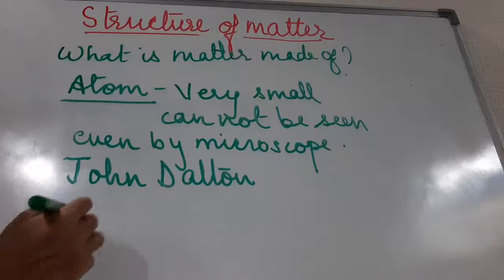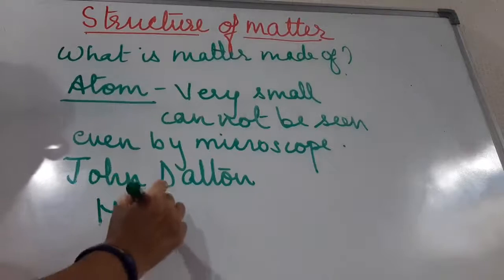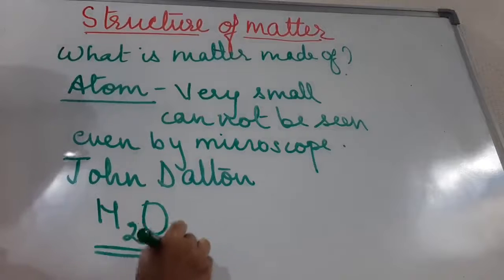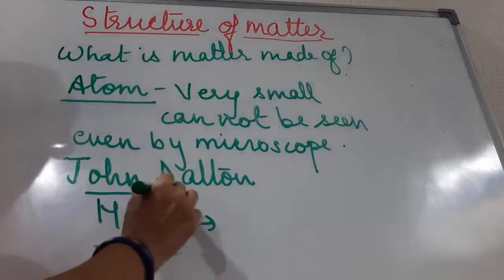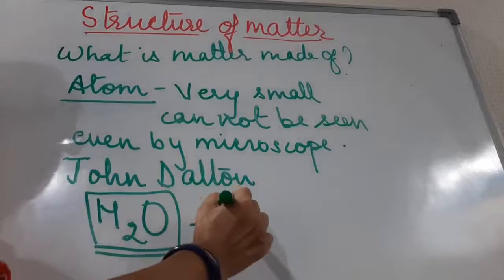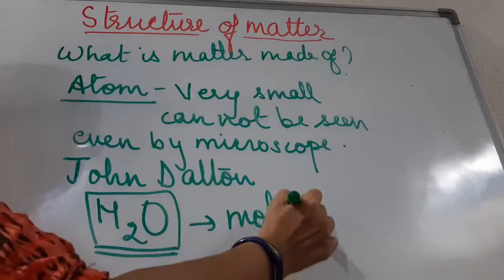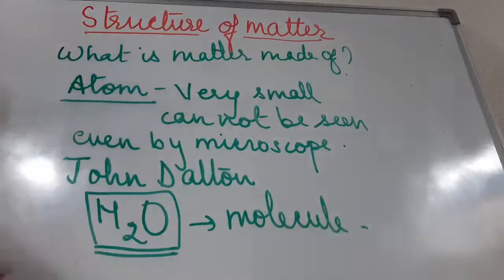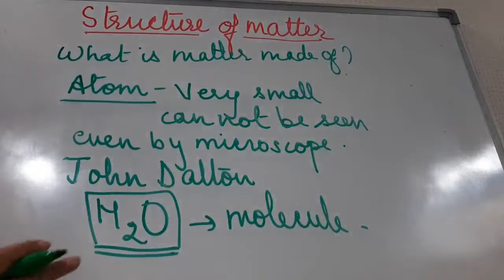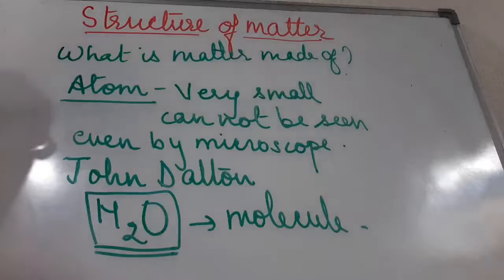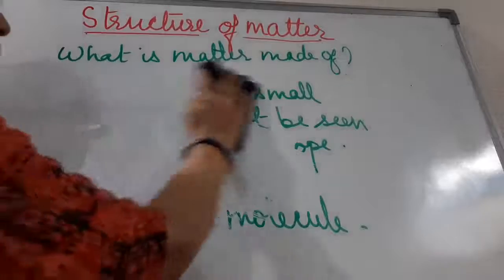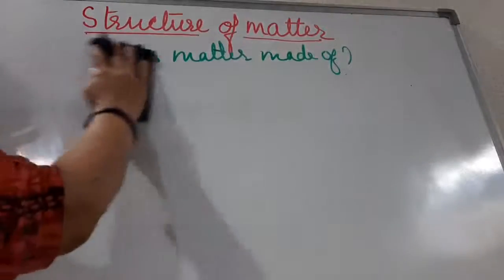Now what is the smallest particle of water? Water is made up of hydrogen atoms plus an oxygen atom. So this is known as a molecule. You can say the smallest particle of water is a molecule, whereas the smallest particle of any element is known as an atom. Now let us see elements and compounds.